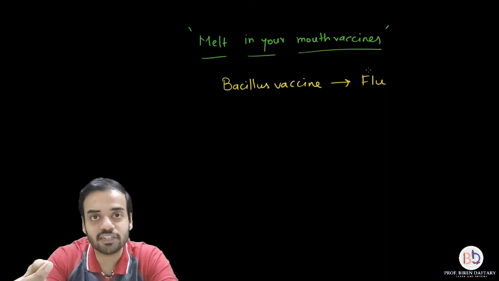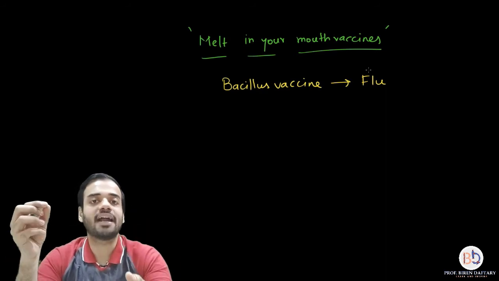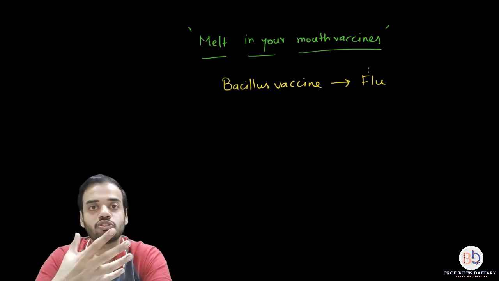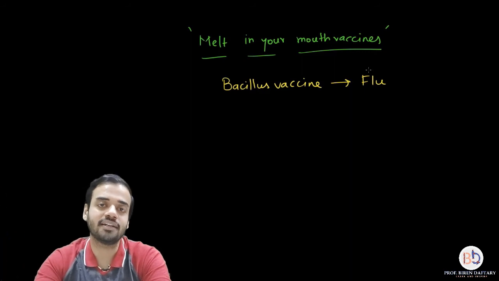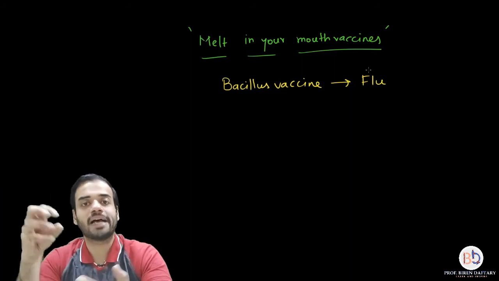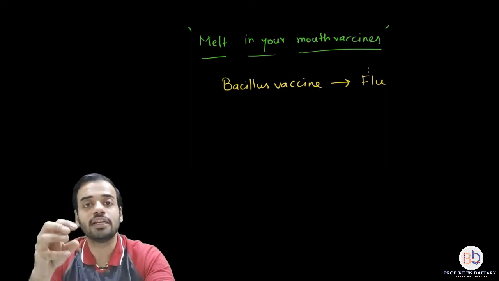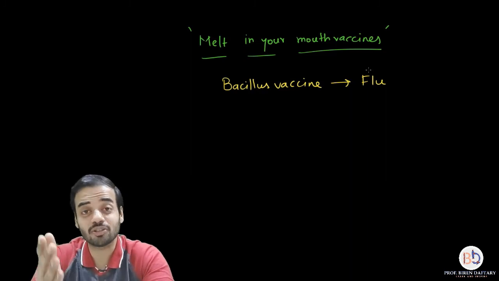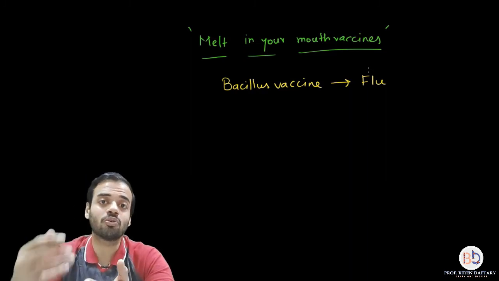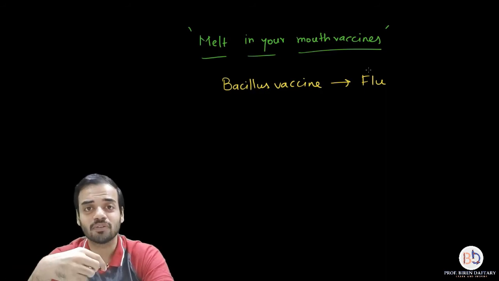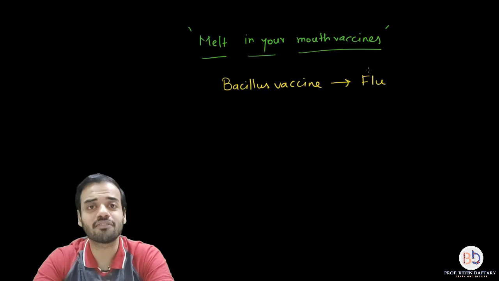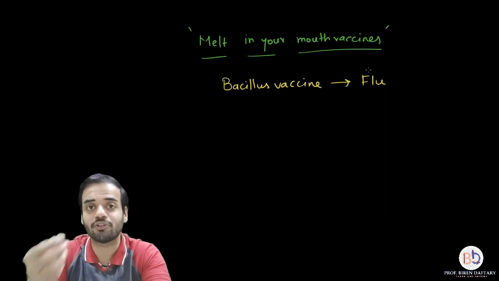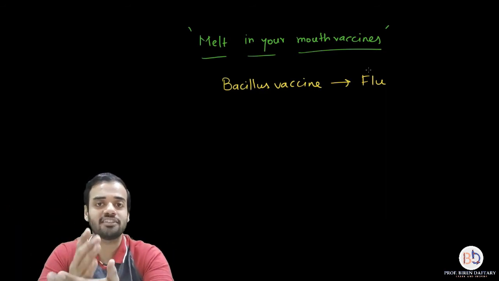Those dried bacterial spores are then added into some sort of a substance, and when you keep it under your tongue, those spores dissolve in your saliva and they directly enter your bloodstream. Is this clear? So the Bacillus vaccine is one of the vaccines for influenza, which is also called flu. Okay, and that is a melt in your mouth vaccine. These are the most recent ones. They are even better than oral vaccines, where you need to swallow or drink the vaccine. It will just completely disintegrate, it will dissolve in your saliva, you won't even know that you had put it in your mouth. So that is called melt in your mouth vaccines.